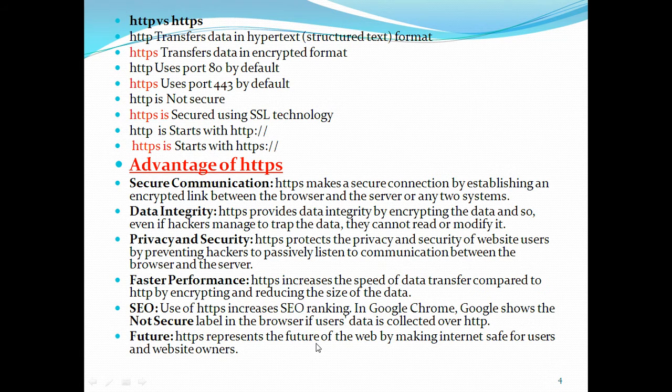Okay, and the use of HTTPS increases the SEO rank, meaning search data collection, which means improved performance. So this is an example like Google Chrome. Google shows "not secure" in the browser if the user's data is collected over HTTP. And HTTPS represents the future of the web by making the internet safe for users and website owners. Definitely, because every